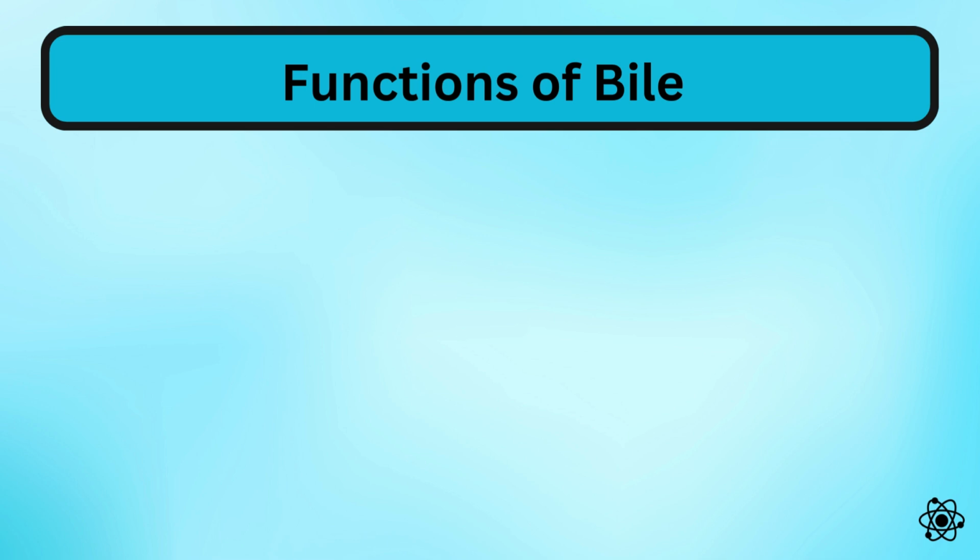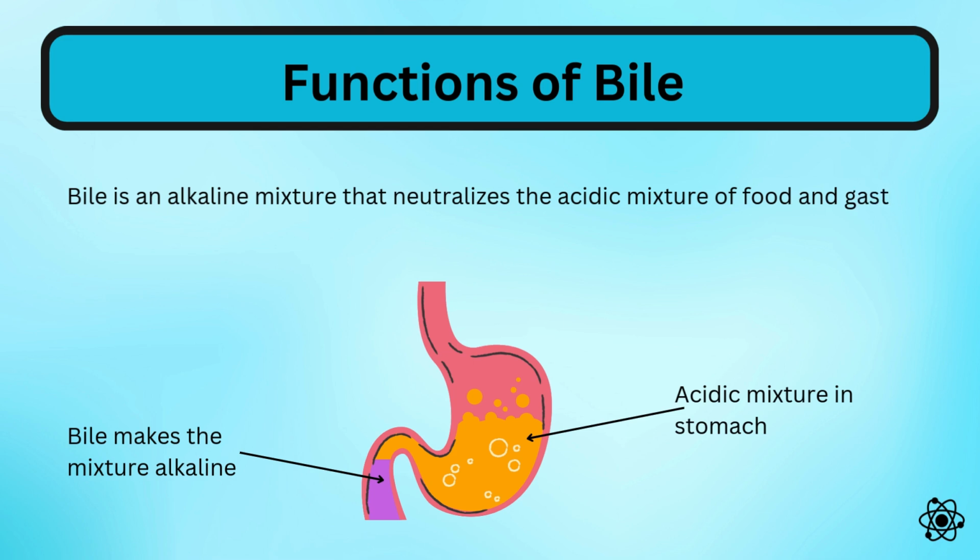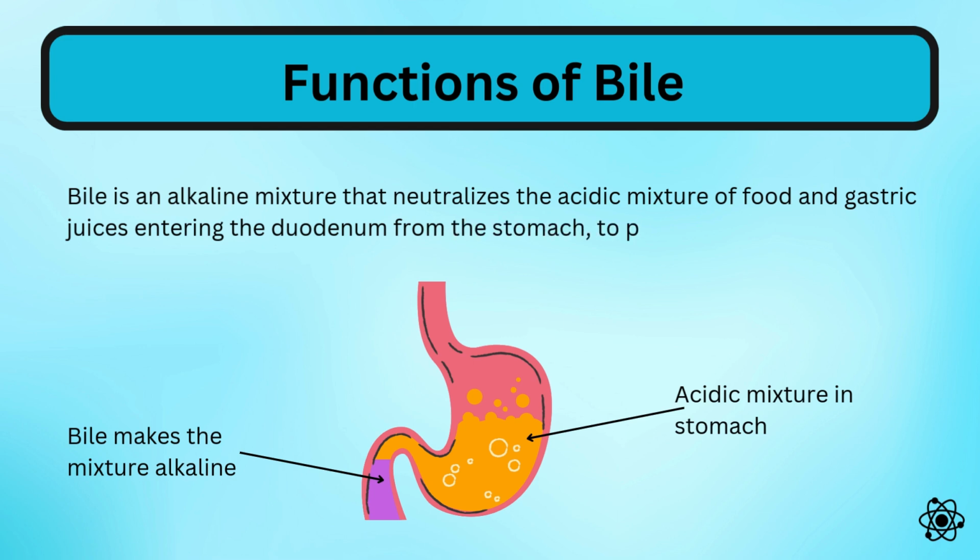Let's look at the function of bile in chemical digestion. We already came across the role of bile in physical digestion in the previous video, which is to emulsify fats. Bile is an alkaline mixture that neutralizes the acidic mixture of food and gastric juices entering the duodenum from the stomach, to provide a suitable pH for enzyme action.